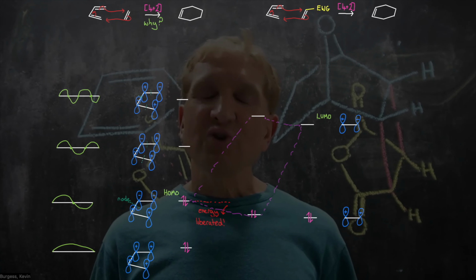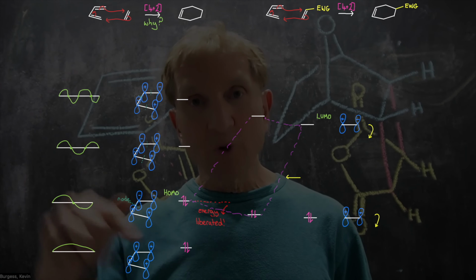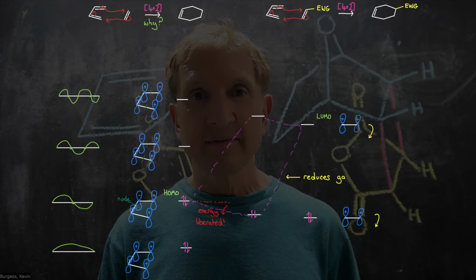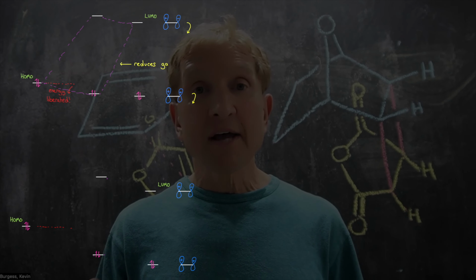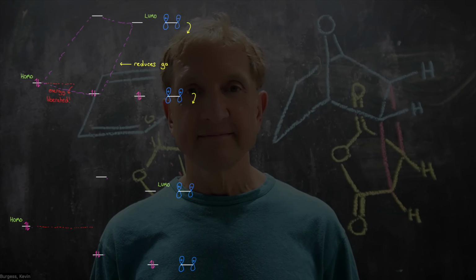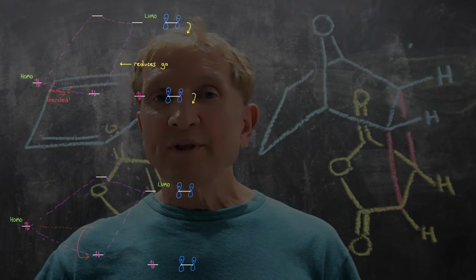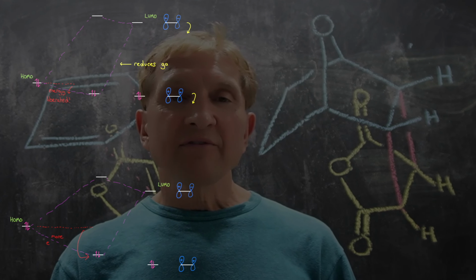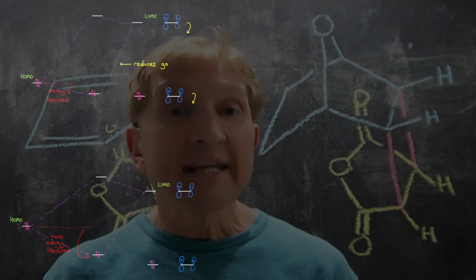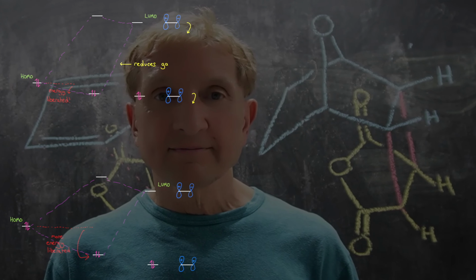If there is an electron withdrawing group on the alkene, both its HOMO and its LUMO will go down in energy. Then when the 2 components cycloadd, more energy is liberated. Alkenes with electron withdrawing groups are therefore excellent dienophiles in this 4 plus 2 cycloaddition reaction.